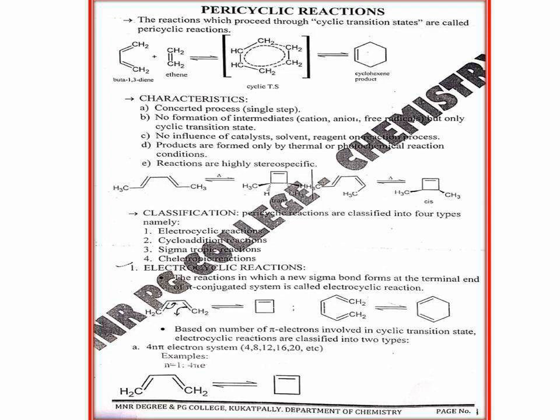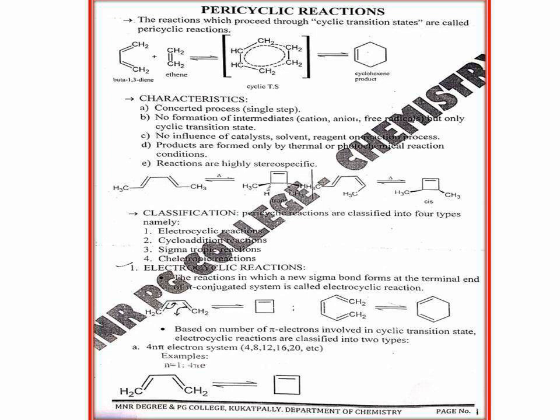Now if one particular substrate stereoisomer gives rise to one particular product stereoisomer, then this reaction will be considered a stereospecific reaction. Let us consider the substrate 2,4-hexadiene, where there are two double bonds. Here also, with respect to the single bond, two double bonds on the same side is the s-cis conformer, and on opposite sides is the s-trans conformer.